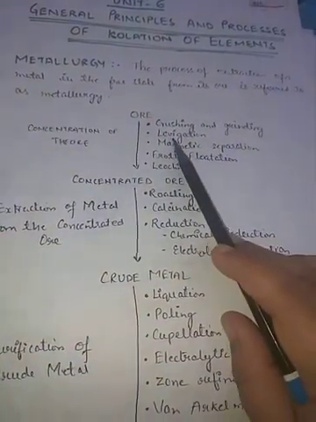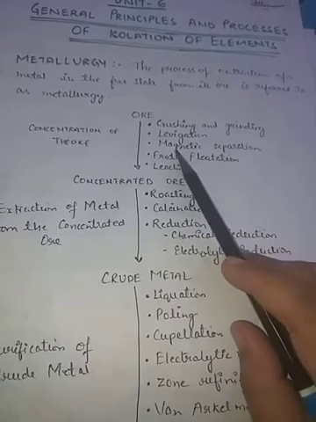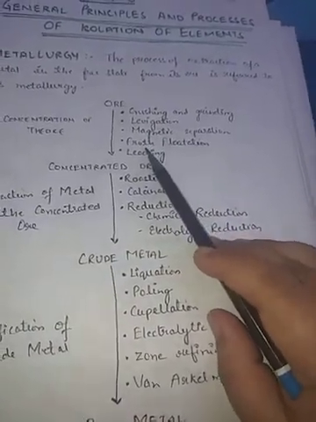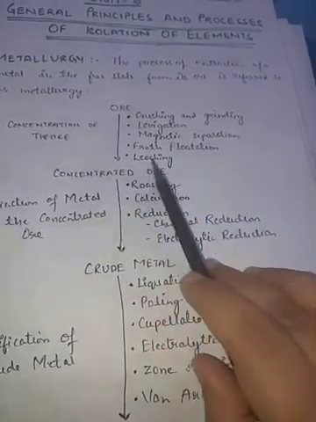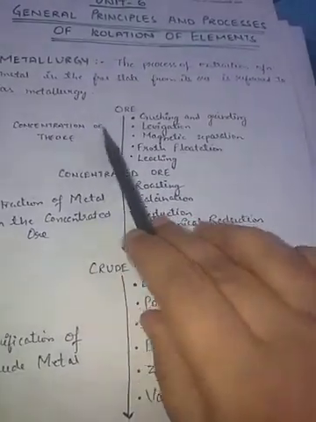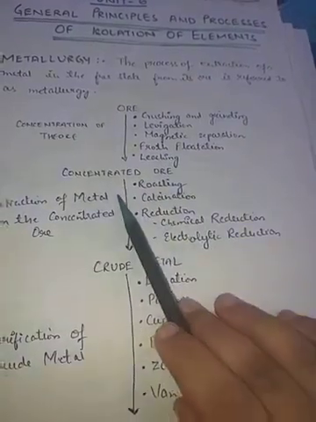The second process is levigation. The third is magnetic separation. The fourth is froth flotation. And the fifth one is leaching. These processes we will study today. This concentration of the ore we will study today.